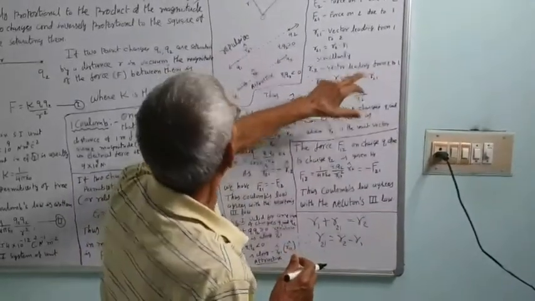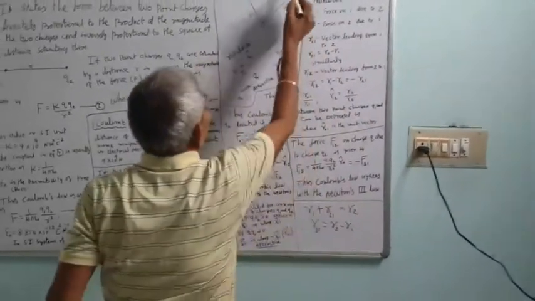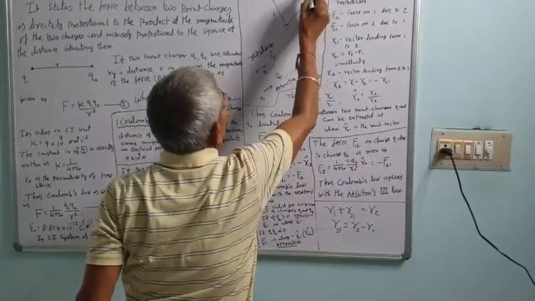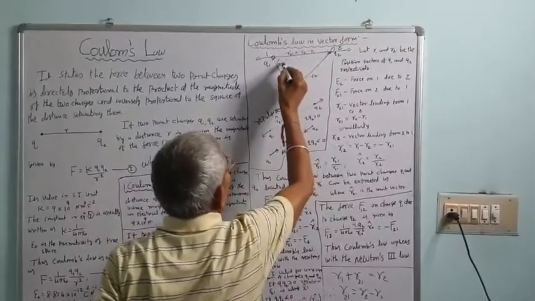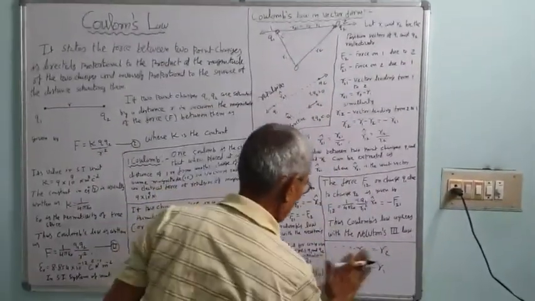R12, the vector leading from 2 to 1, goes this way.